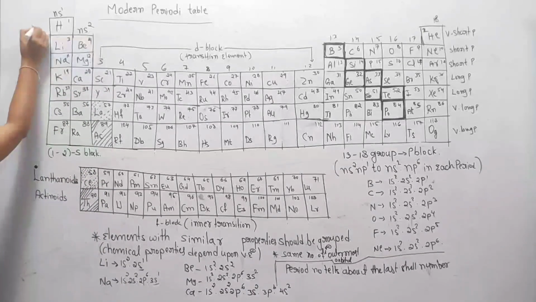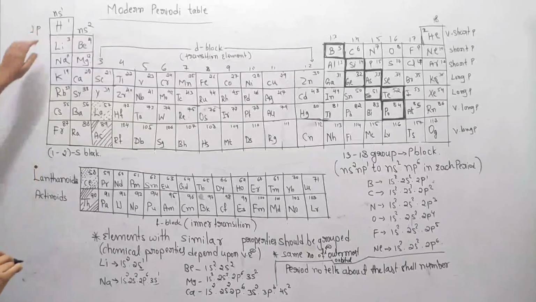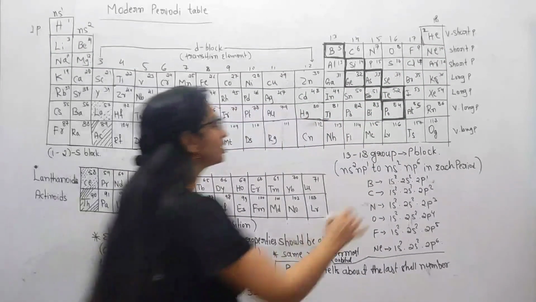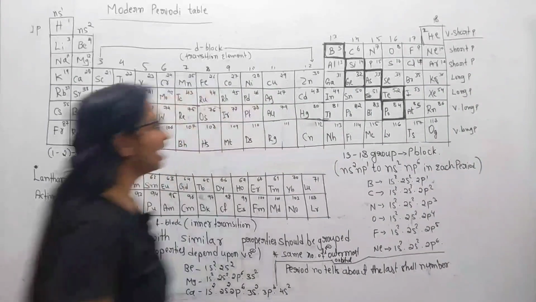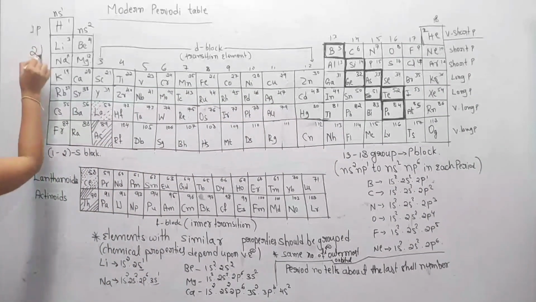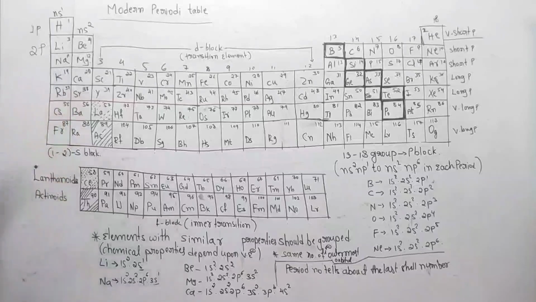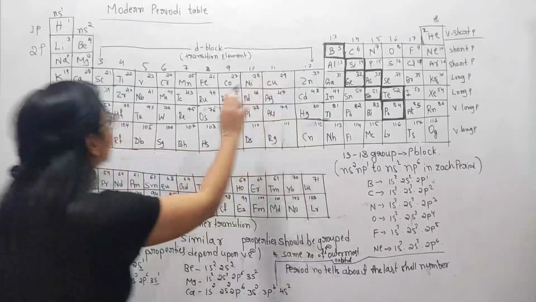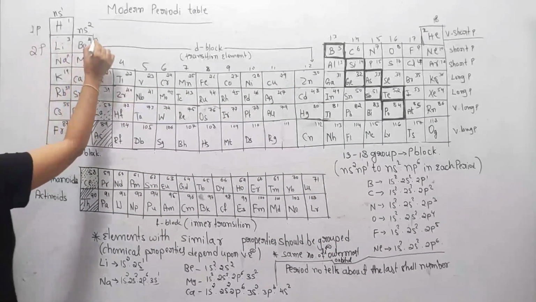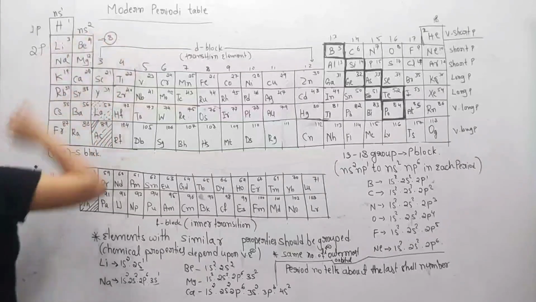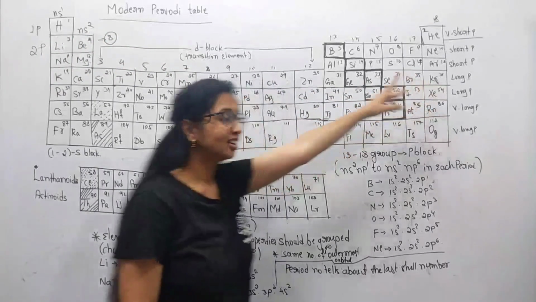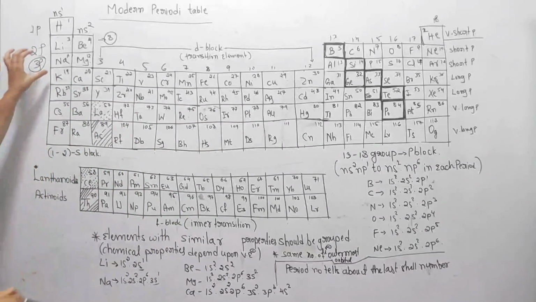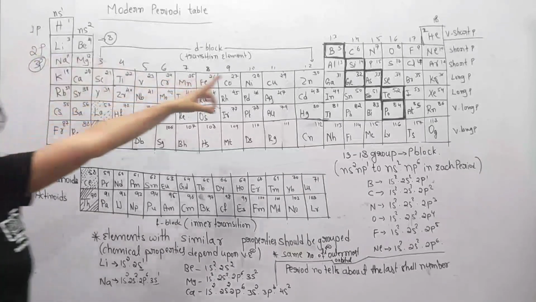So this is the first period, which has only 2 elements, hydrogen and helium. This is a very short period in this table. This is the second period, which has 8 elements, from atomic number 3 to atomic number 10, and this is a short period. And this is the third period. The third period also contains only 8 elements, and this is also a short period.